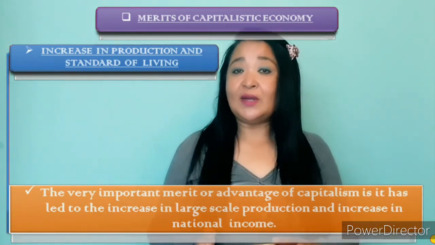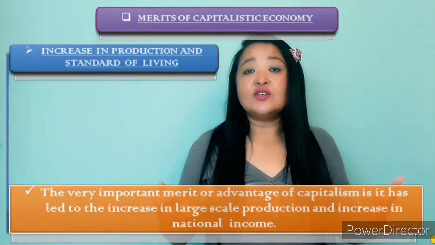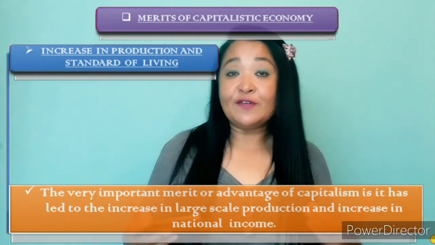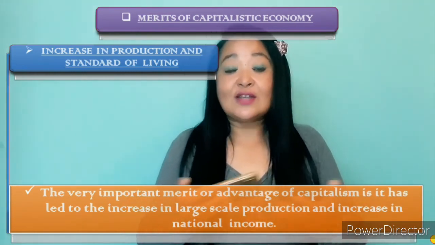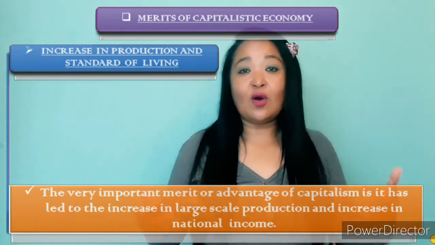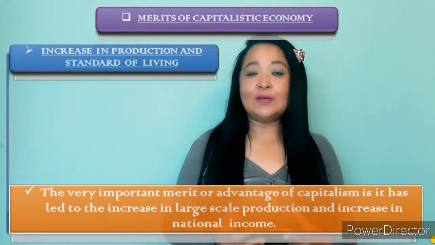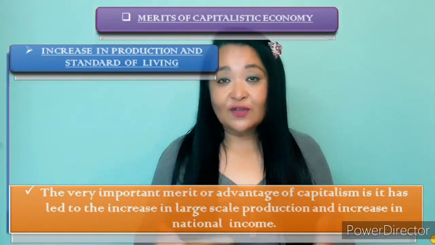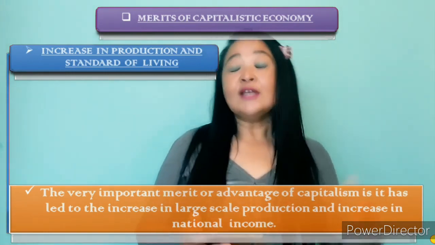Not only underdeveloped nations, even developed nations like UK, USA, Japan have benefited from this kind of economy. Why? Because it has helped in the increase of what? The growth rate of their income. Understood? Drastically it has helped in the growth rate of their income by adopting capitalistic economy. So these are the few merits of capitalistic economy that we saw today.